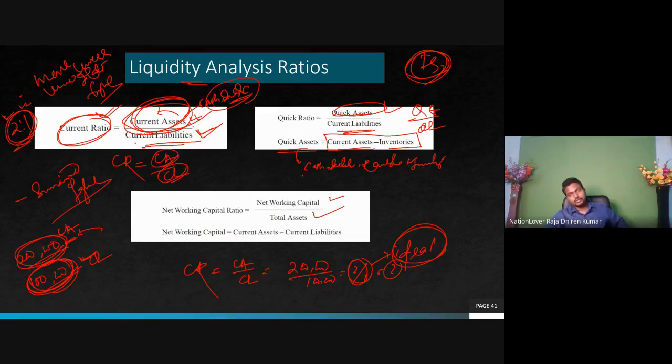Inventories, because all these things are current assets. Look here: in the near future we can convert them into cash. But here inventory is slow moving. That means whether we can sell the inventory or not, that is not sure.